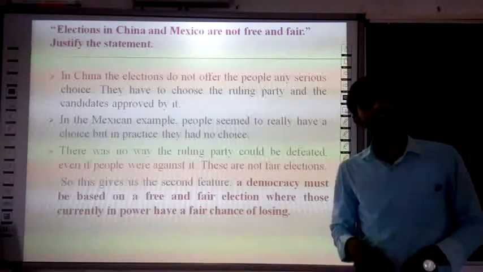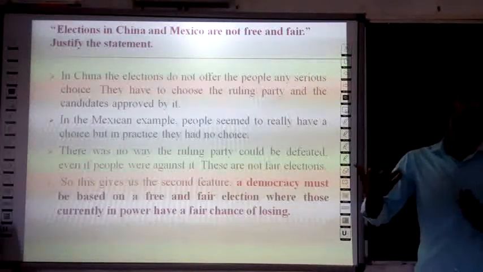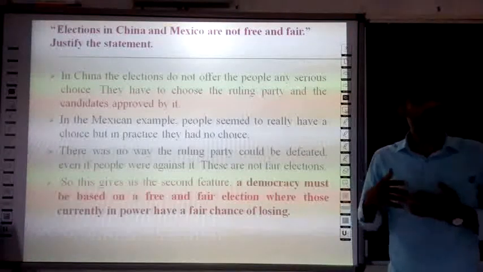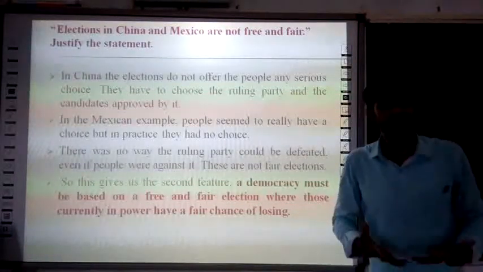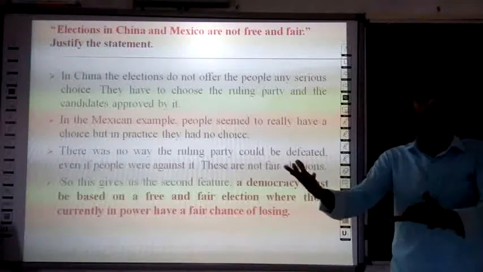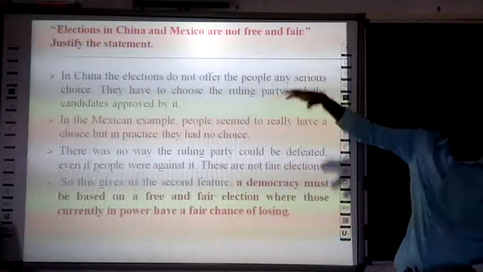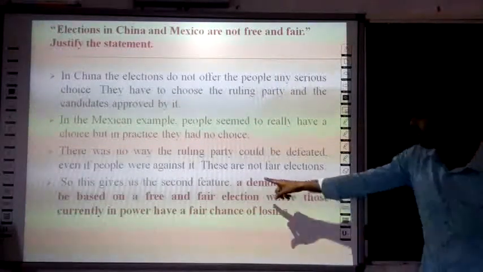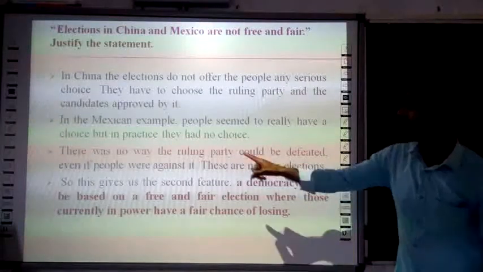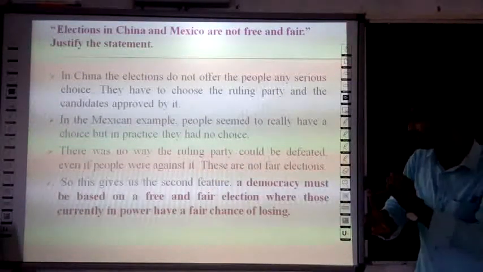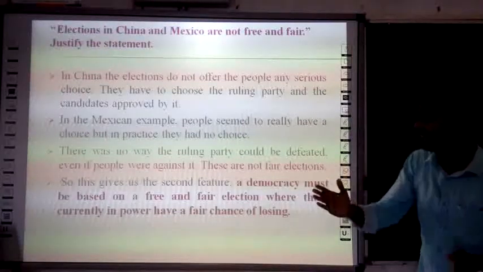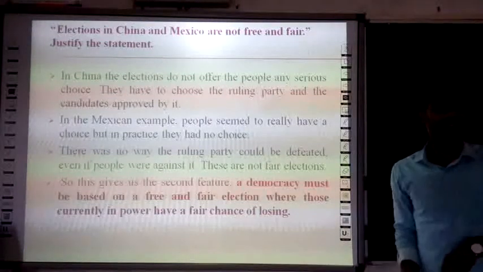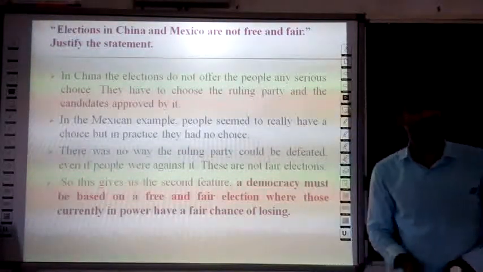So even people who are against them are not supposed to change the government. Here in a democracy that is not possible. Even the party which is ruling, which is in power, could be defeated in the next elections. So these two instances give us a second feature of a democracy. That is, a democracy must be based on free and fair elections, where those currently in power have a fair chance of losing.